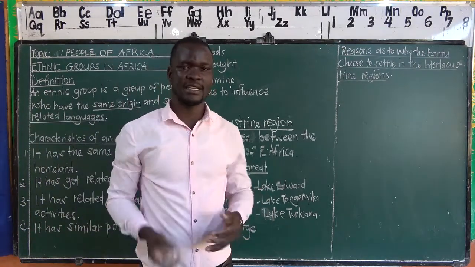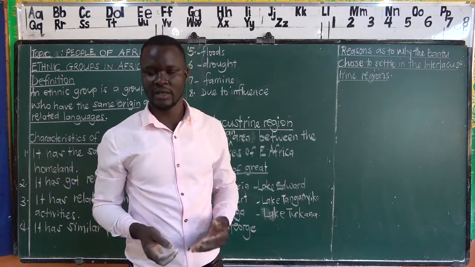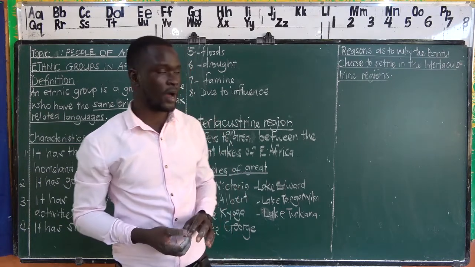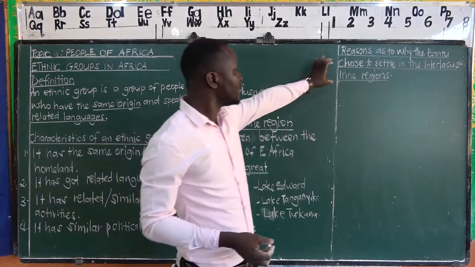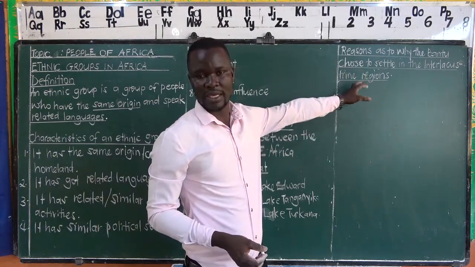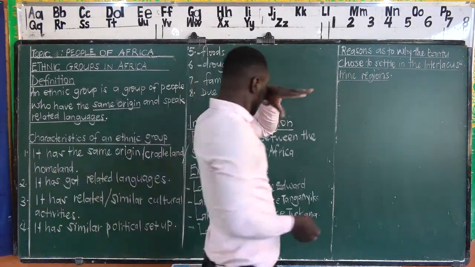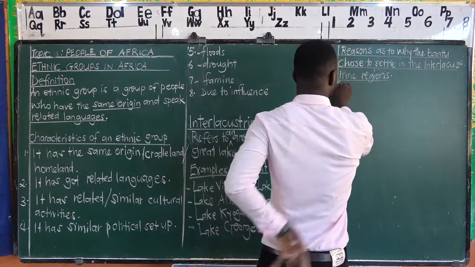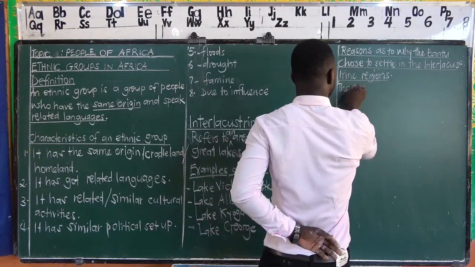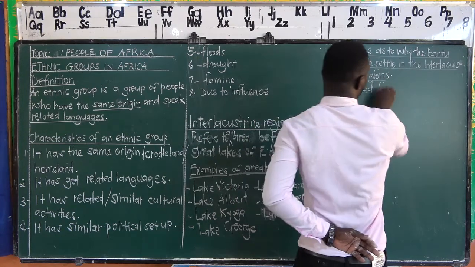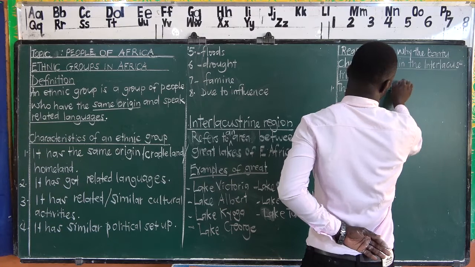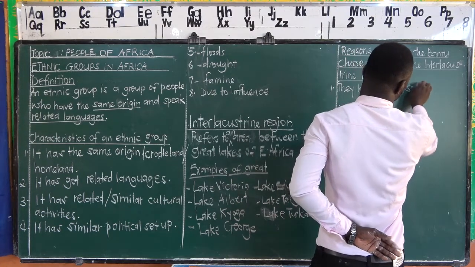Based on the fact that these people were crop cultivators, crop growers, crop farmers, it means that they found fertile soil in these areas. So we are going to first say the Interlacustrine region had fertile soil for crop growing.